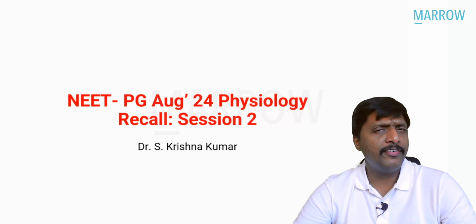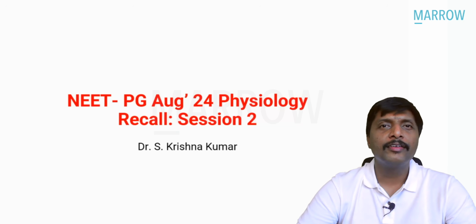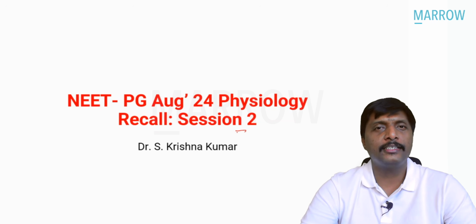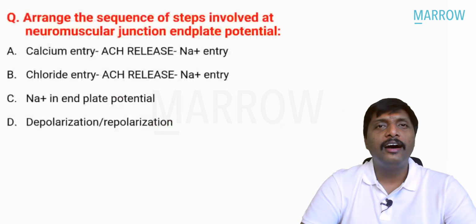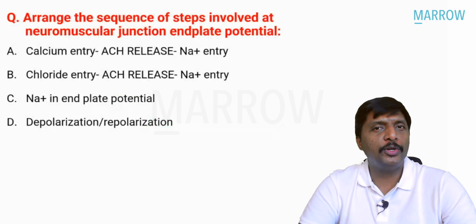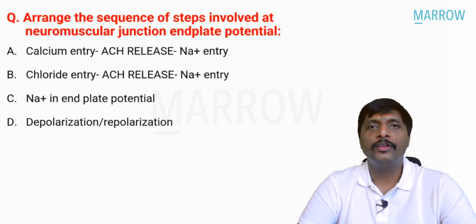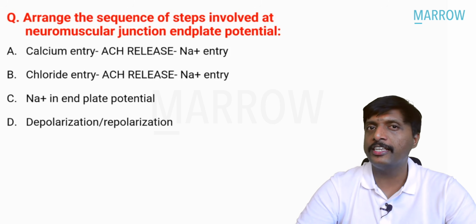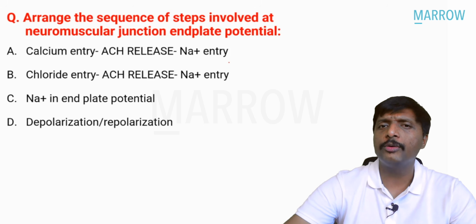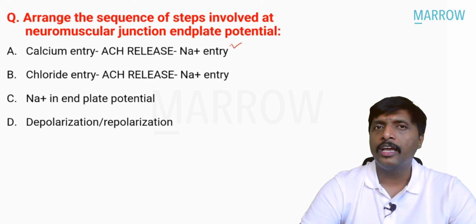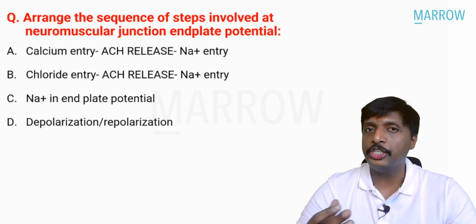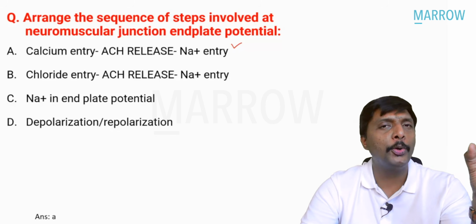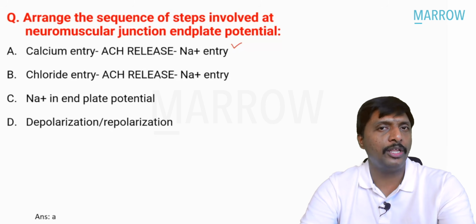All right, guys. So far, we have discussed the questions from session 1. Now, let's move to the questions asked in session 2. Again, very simple here. The first question: arrange the sequence of steps involved in the neuromuscular junction end plate potential. Which comes first? Calcium, neurotransmitter, sodium influx. The answer is very obvious. It should be definitely option A. I'm sure the majority of you answered correctly. Calcium comes, acetylcholine will be released. Acetylcholine acts on its nicotinic acetylcholine receptor, which is actually a sodium channel.